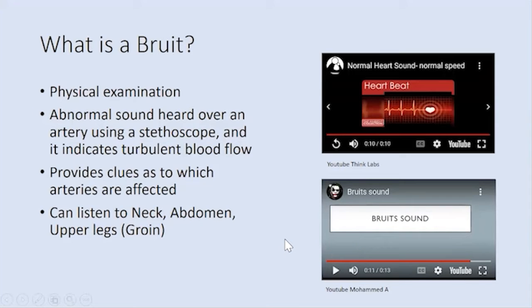That sound in itself, one of the examples I've heard Dr. Wells use is kind of like whitewater rafting. If you're going down a straight river, the water just flows nice and easily. But if you're going down a whitewater river, all those turns and crevices create this kind of whooshing sensation in that sound. And that can be what we're hearing in those cranial arteries that we're appreciating, the carotids and the vertebrals.